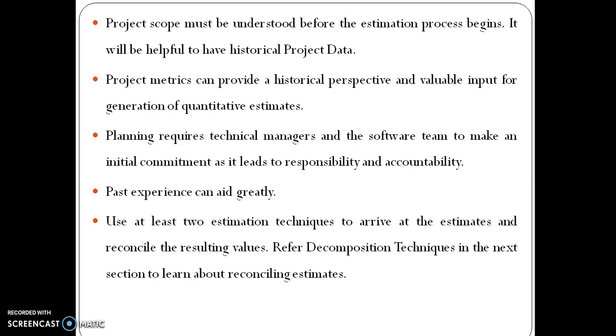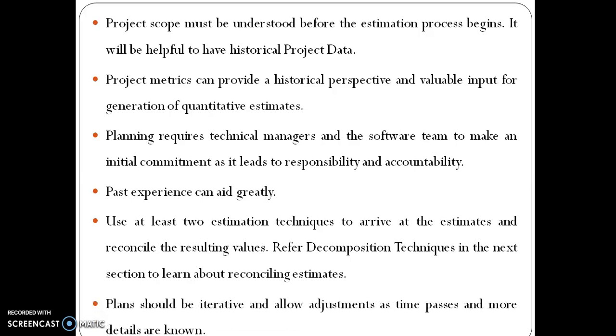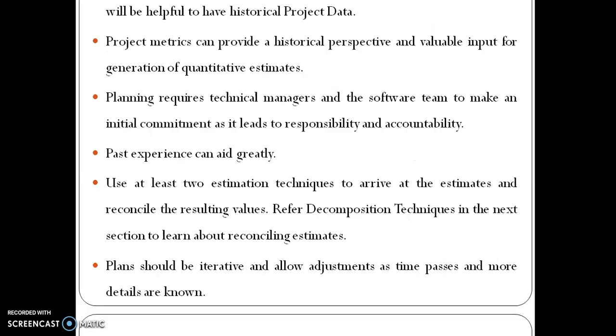Use at least two estimation techniques to arrive at the estimates and reconcile the resulting values. Refer to decomposition techniques in the next section to learn about reconciling estimates. Plans should be iterative and allow adjustments as time passes and more details are known.